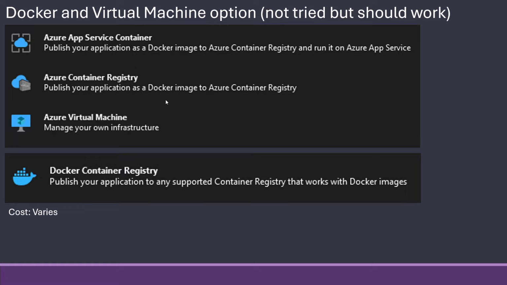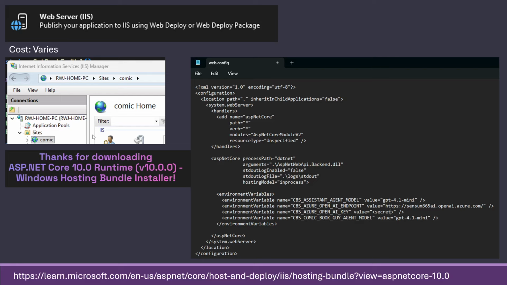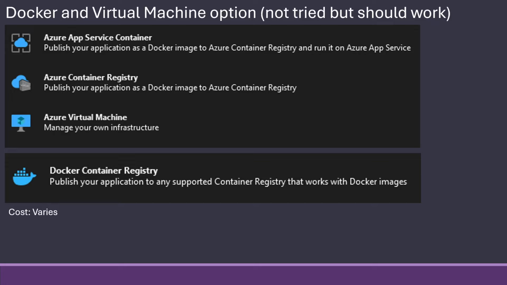Then there's Azure Container Registry, where we control the Docker images in a much more advanced way. And if you want to go real old school, you can go with Azure Virtual Machines, where you control it, and then it will essentially become the web server IIS, but in the cloud, or the equivalent in a Linux machine. There's also Docker Container Registry in general for other places to do Docker. And of course, the price will vary based on how big a virtual machine you buy, what you set up. But all of these should be possible to do as well.